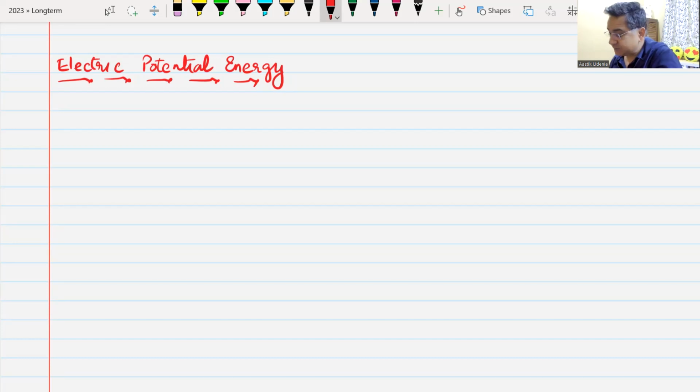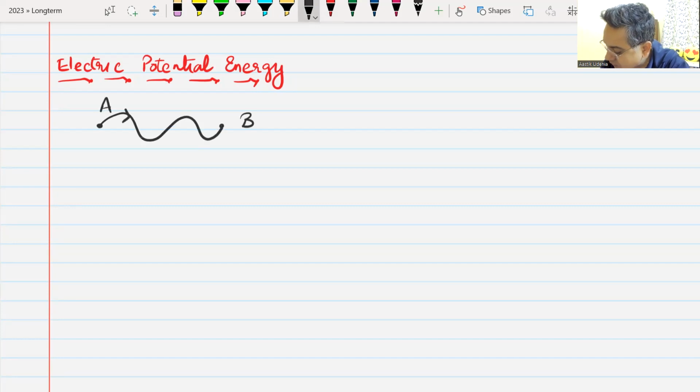Similarly, let us say this is a point A and this is a point B, and you move a charge along any path from point A to point B. In an electrostatic field, work is done by electrostatic forces.